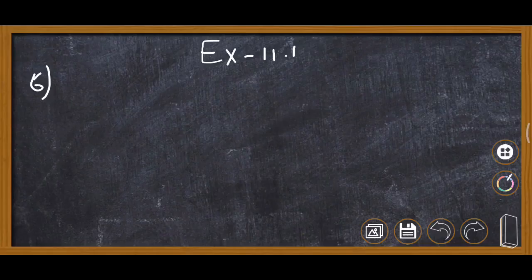Question number 6. A wire is in the shape of a rectangle. Its length is 40 centimeter and breadth is 22 centimeter. If the same wire is rewound in the shape of a square. So here you can see wire is there, it is in the shape of a rectangle.